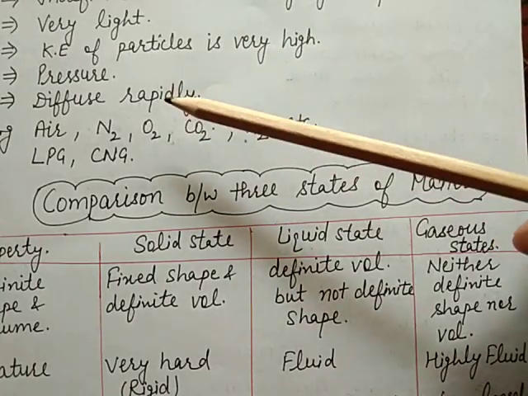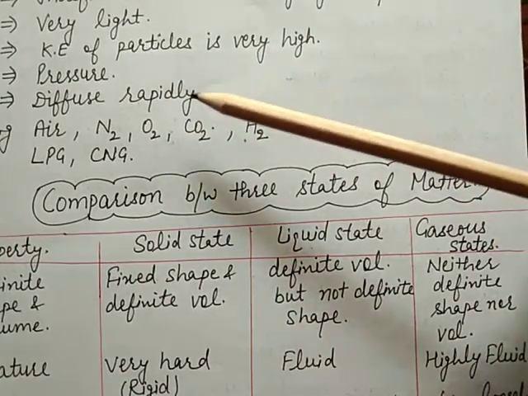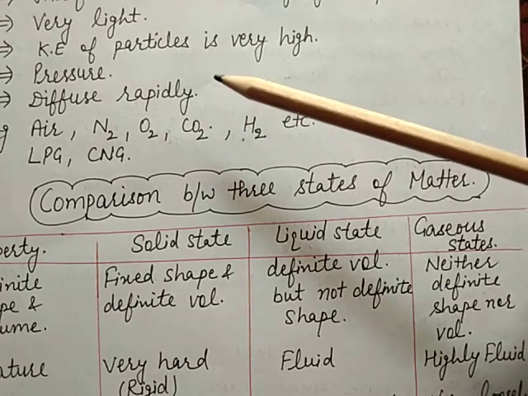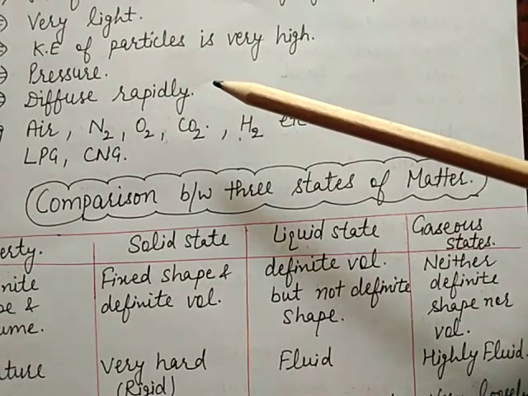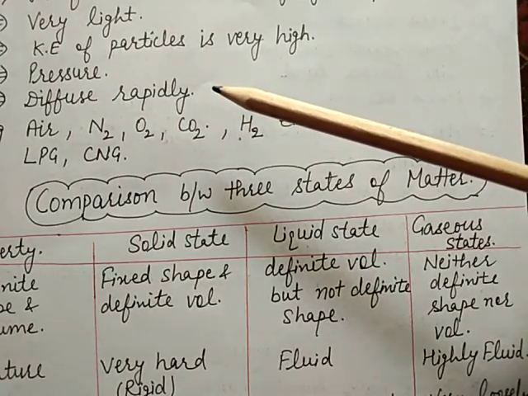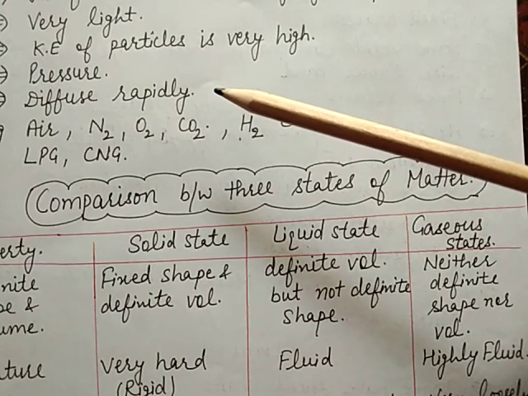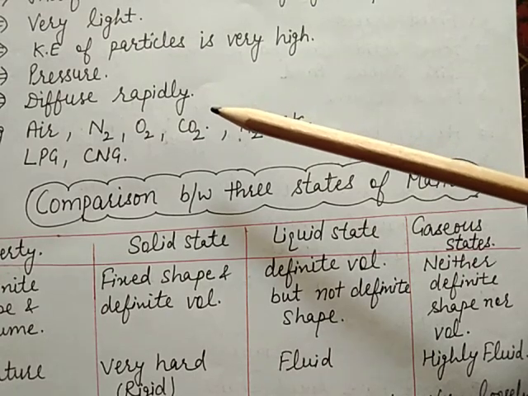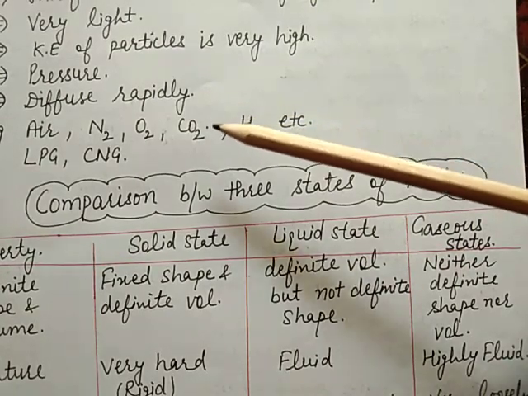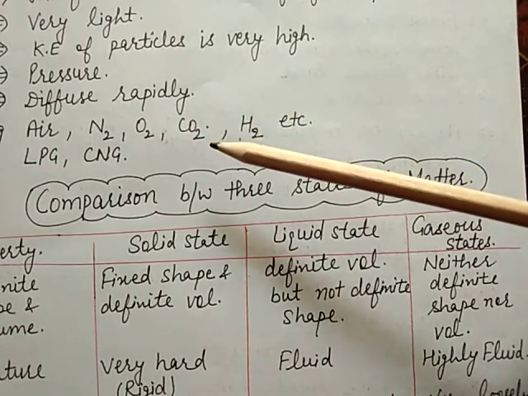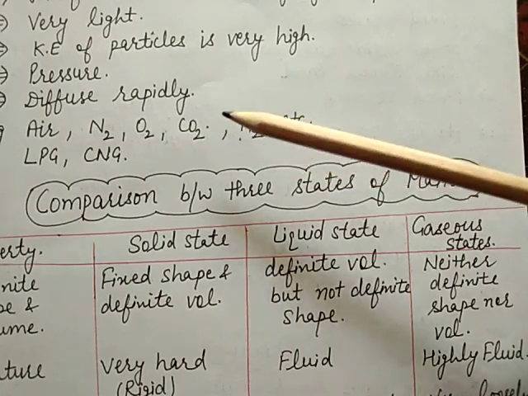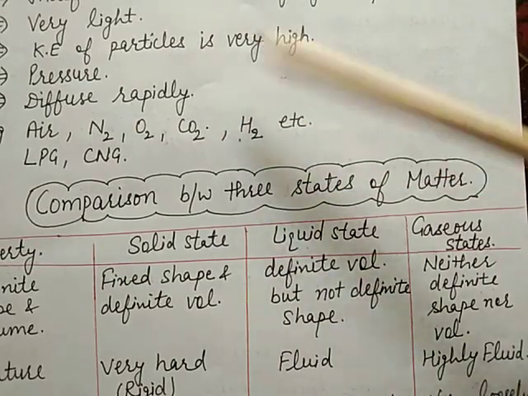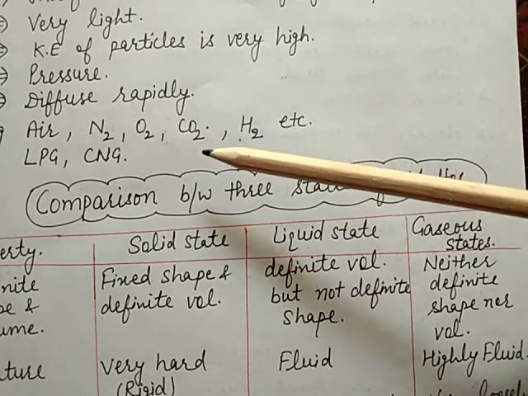Here we take the example of the fragrance of a burning agarbatti, which spreads all around due to the process of diffusion of smoke released from the agarbatti into the air. So it can easily spread out. Diffusion means intermixing of particles.